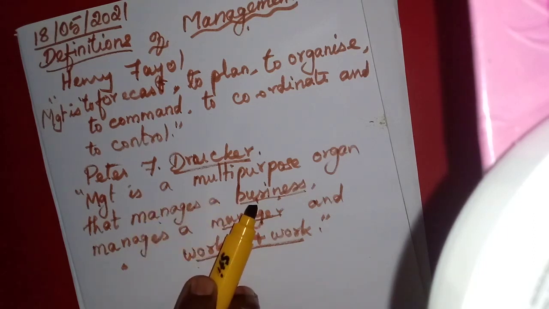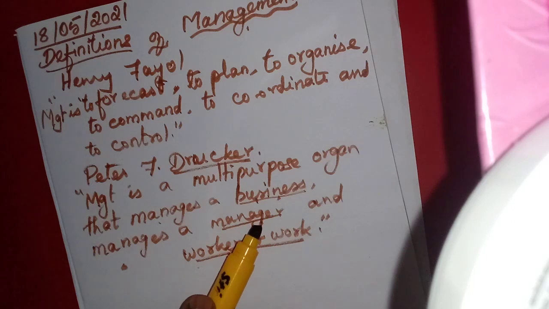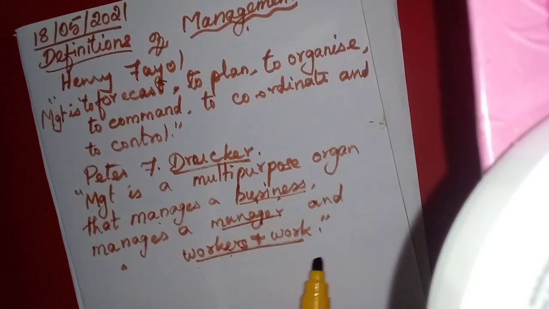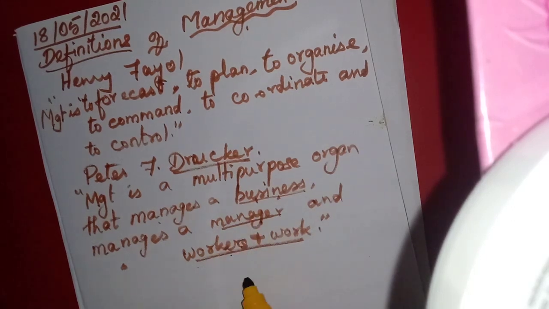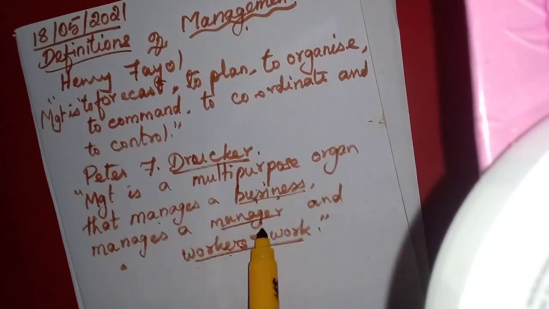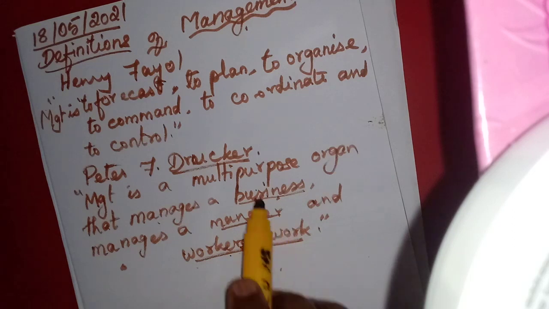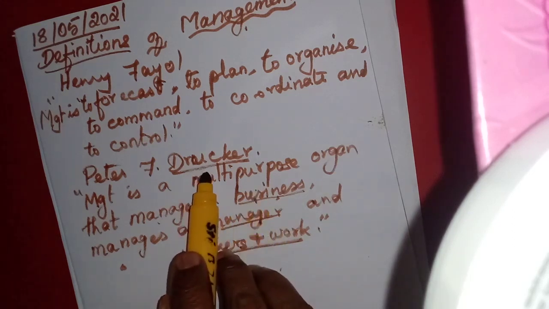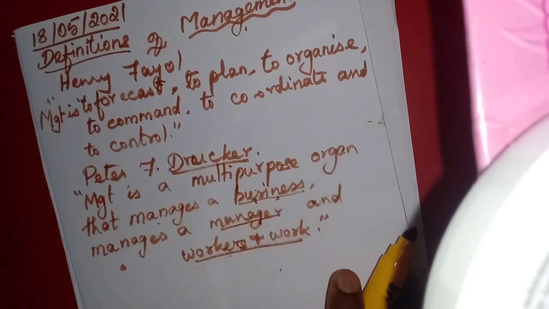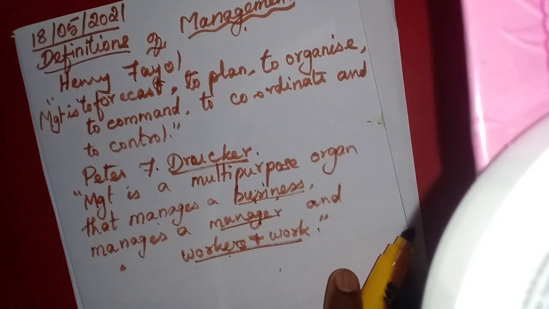It is not correct. The management work will not be fulfilled. So we have to say that all the 3 jobs must be done by a manager. If one is omitted, the purpose will not be fulfilled.